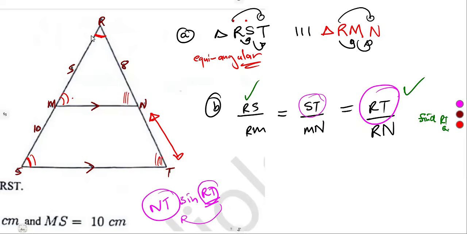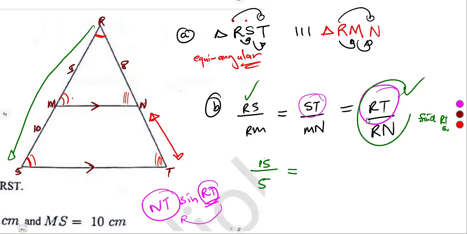So RS, what is the ratio? What is the value from R to S? The whole of this from R to S, 5 plus 10, which is 15. Over RM from R to M, that is 5. So 15 over 5 is equal to RT over RN, from R to N, which is 8.